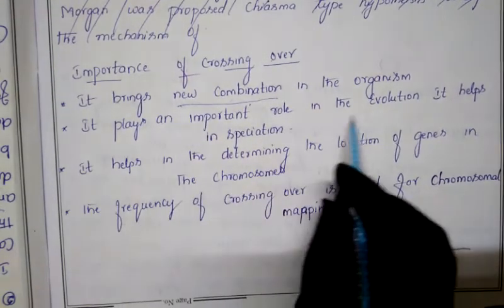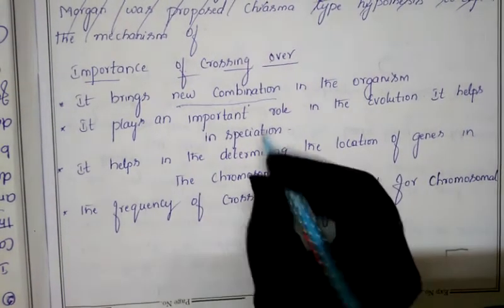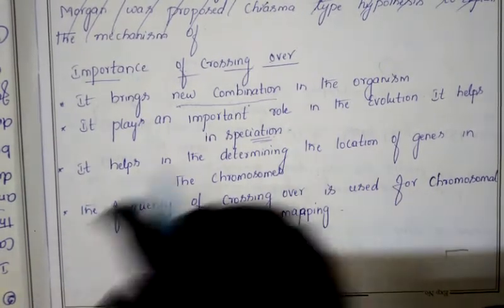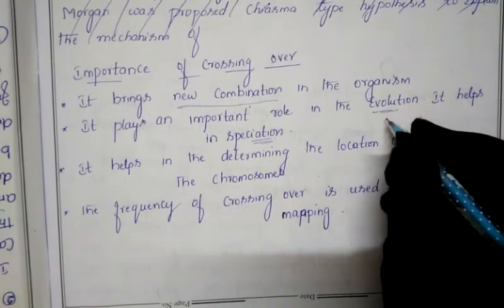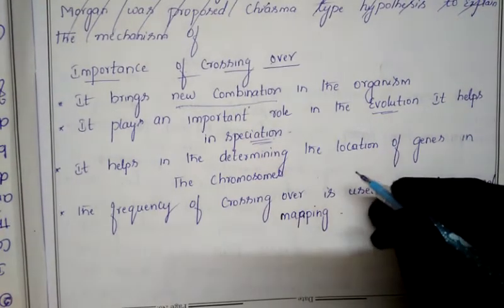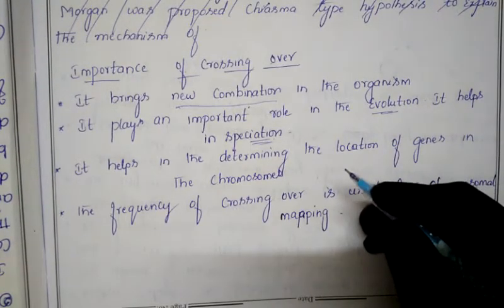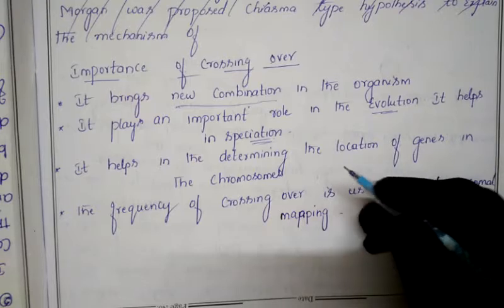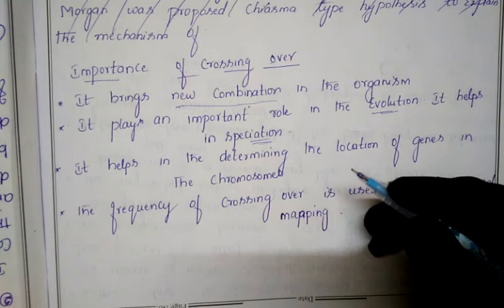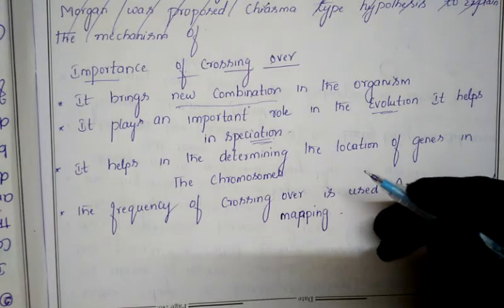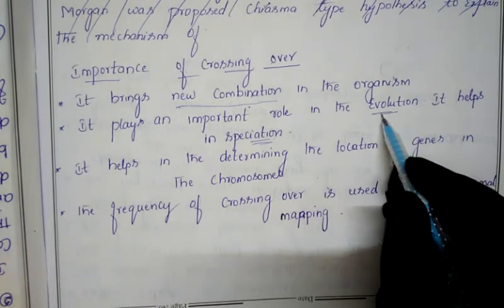Next, it plays an important role in evolution and helps in speciation. Even through this crossing over, evolution can take place. As you know very well, evolution is a process that takes place in nature. It is a very, very slow process and a continuous one. Even now evolution is taking place, but we are unaware of it because it is a very slow process. Due to evolution only, we human beings have arrived from the apes. Before, we were like apes, but now we are modern man, erect man. Who is responsible? Evolution is responsible.